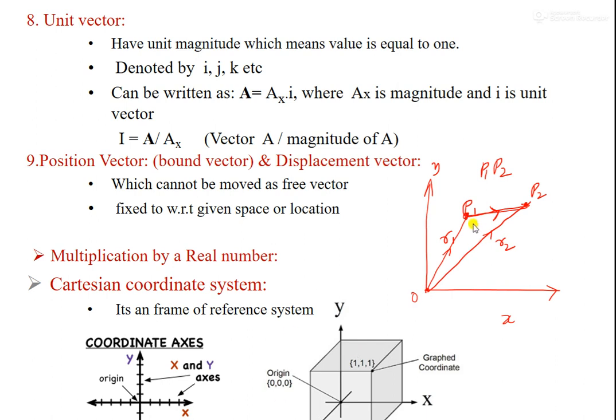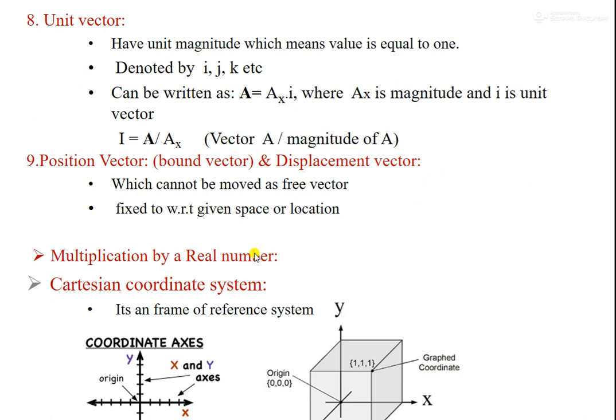A displacement vector doesn't depend on the path taken. It only depends on the initial and final positions. So it doesn't matter what path you take from where you start to where you end.